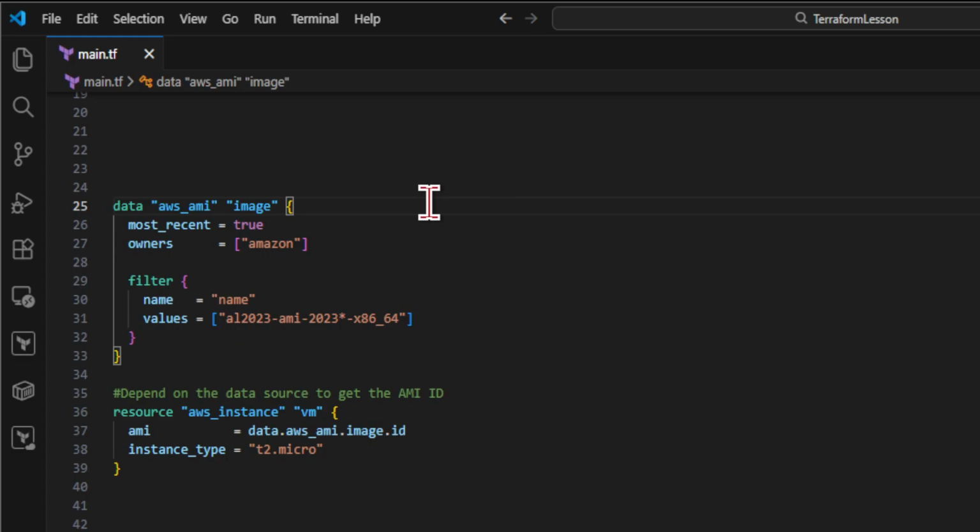Terraform infers two things here. First, the instance depends on the data source. Second, the data source does not depend on the instance. Cause flows in one direction. Observation informs intent. Intent never mutates observation. This asymmetry is deliberate.